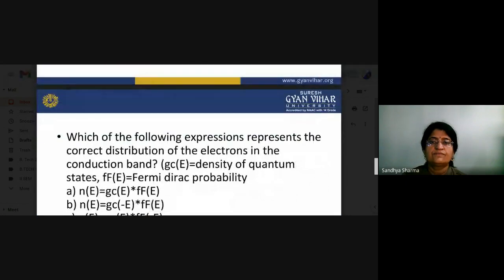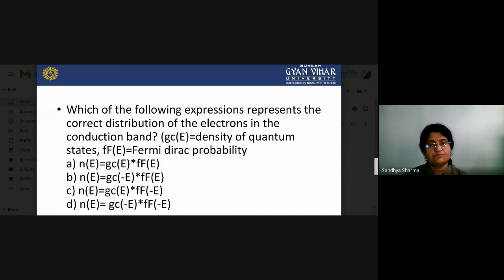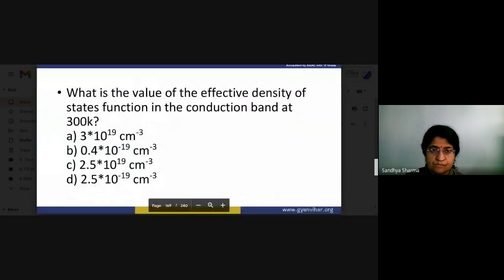Now you can see which of the following expressions represent the distribution of electrons in the conduction band. So you have to represent, if we are talking about g(E), that is the density of quantum states, and f(E) that is the Fermi-Dirac probability. So you have to choose the proper option for it. Now what is the value of effective density of states function in the conduction band at 300 K? So you have to calculate the effective density of states function.